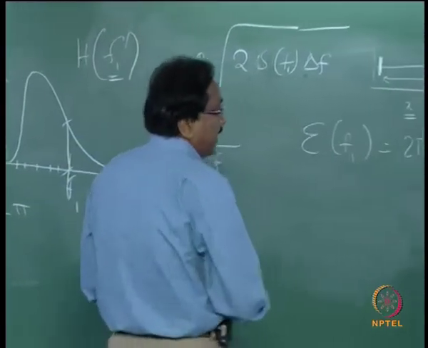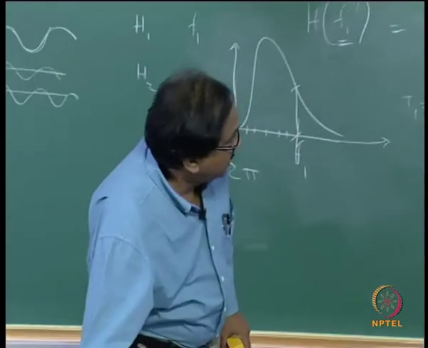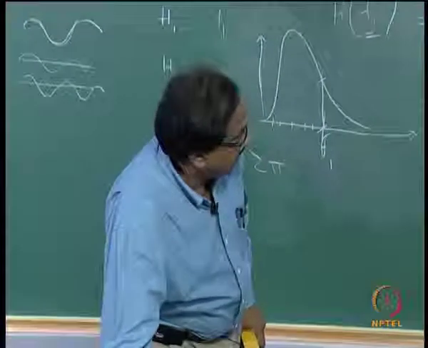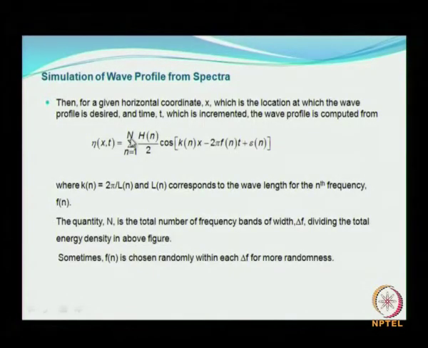So then I use this expression at a given point x as a summation of n to capital N. This n to capital N is nothing but the number of frequency components, and it is a summation. That is what I have been telling, that you add all the components.